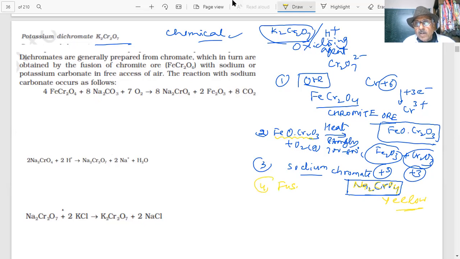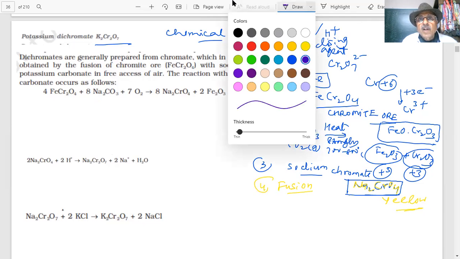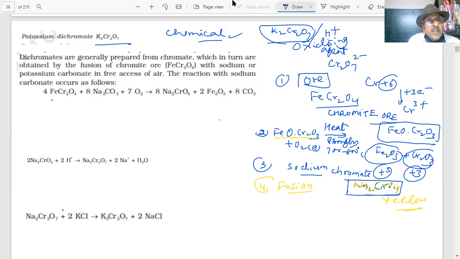Fusion means that we heat them with sodium or potassium carbonate, a mild alkali, in the presence of oxygen. This is the first step, as you can see. What I am doing here is that this is an ore. What is the name of this ore? Chromite ore.